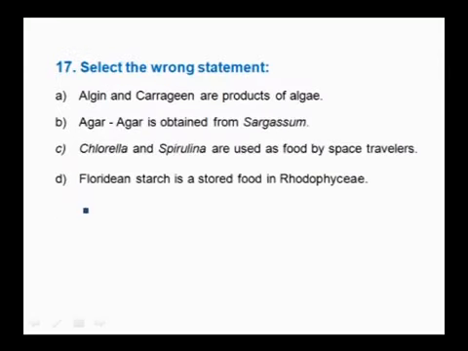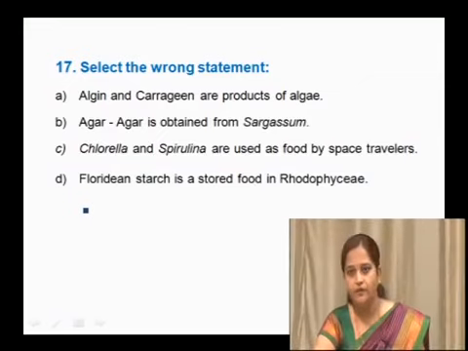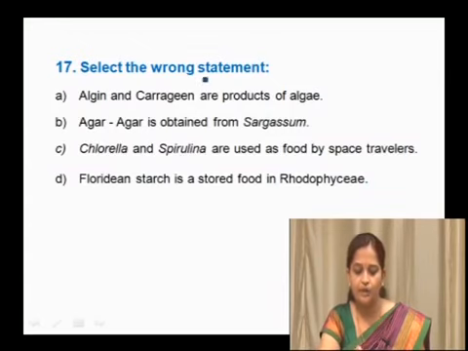In the next question, select the wrong statement. We have to select the wrong statement in the following question. Options are A. Algin and carrageen are products of algae. B. Agar is obtained from Sargassum. C. Chlorella and spirulina are used as food by space travelers. D. Floridian starch is the stored food in Rhodophyceae. These are the options where we have to select the wrong statement.